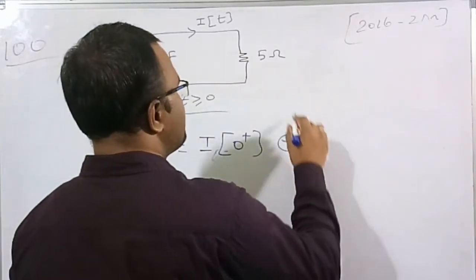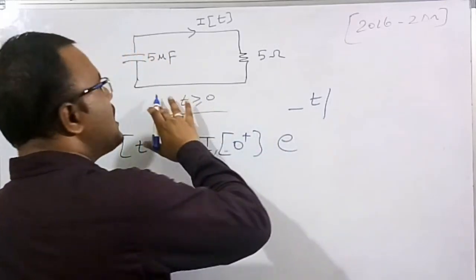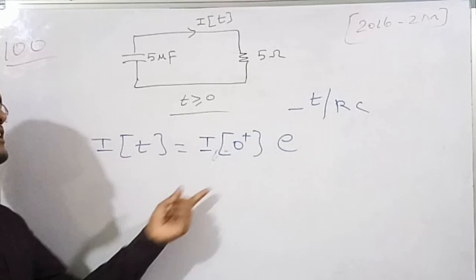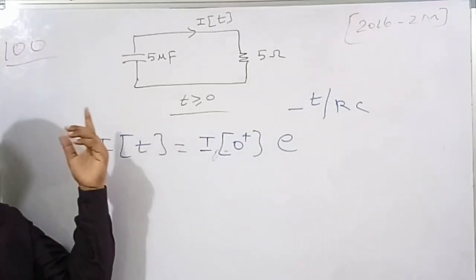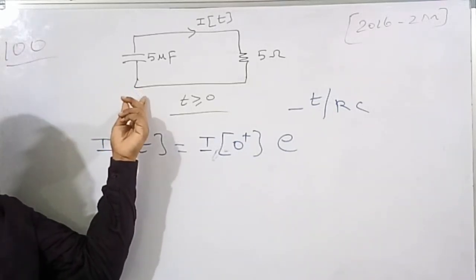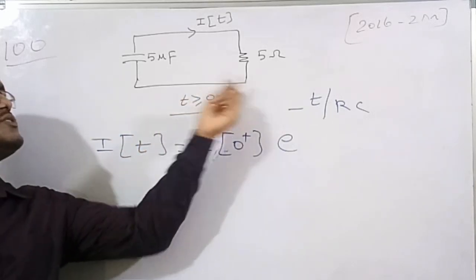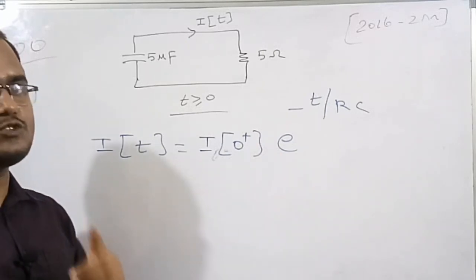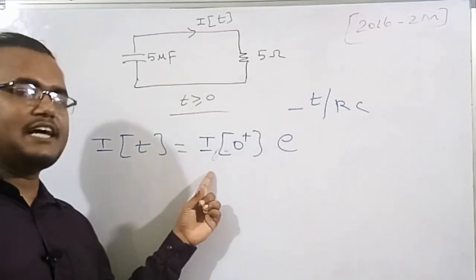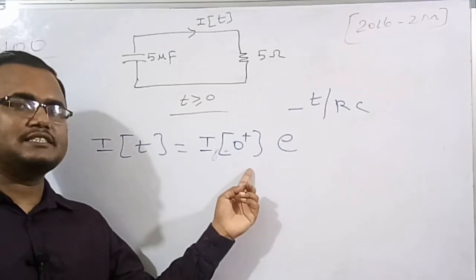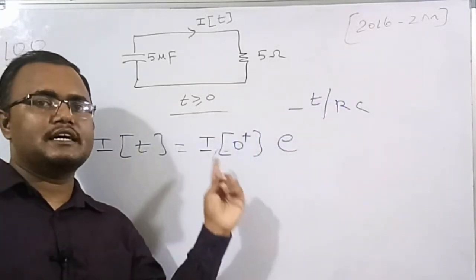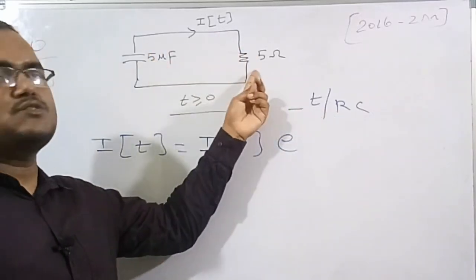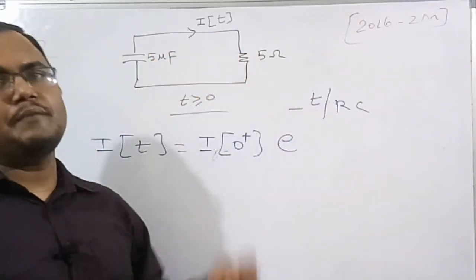So therefore, e to the power of minus t by tau. This is the RC circuit, right? So therefore tau is R into C. This is the expression of the current. Initial current is the maximum current because this capacitor is going to deliver its energy to the resistor. So therefore its voltage will decrease, its current will decrease. So the maximum will be at the initial condition, which is I of 0 plus. And later on the current will decrease in an exponential manner, where R is the equivalent resistance, which is 5 ohm, and C is the equivalent capacitor, which is 5 microfarad.